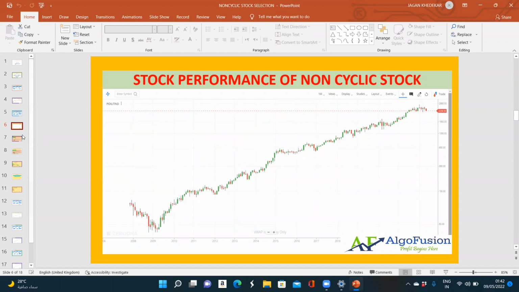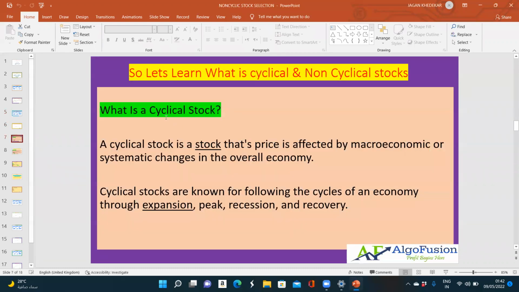Okay, so friends, what is a cyclical stock and what is a non-cyclical stock? I will explain it very briefly. A cyclical stock is a stock whose price is affected by macroeconomic changes or systematic changes in the overall economy.